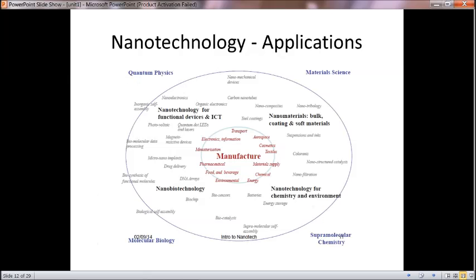Nanotechnology finds applications in most of the fields. From manufacturing to material science, quantum physics, molecular biology, and supramolecular chemistry, it finds many applications. Nanomaterials are used for functional devices and ICT. Nanomaterials will be used for bulk coating and soft materials. Nanotechnology is used for chemistry and environment.